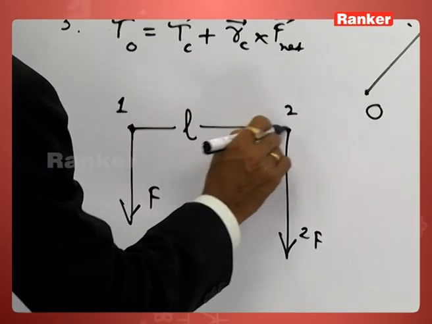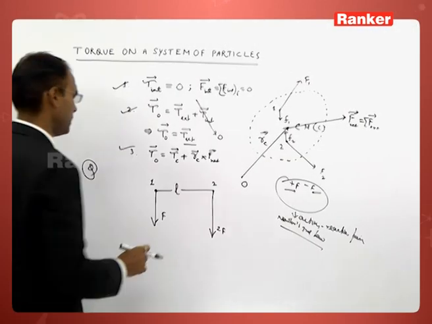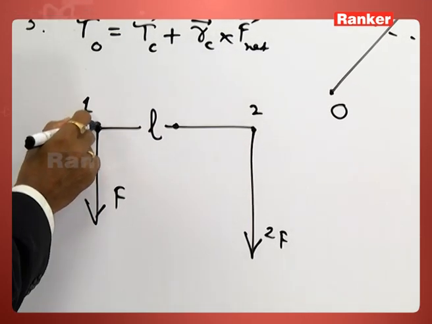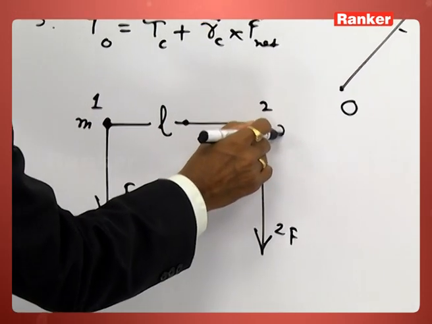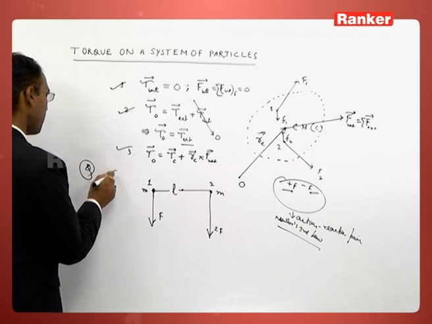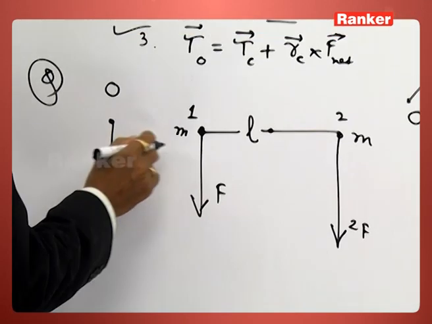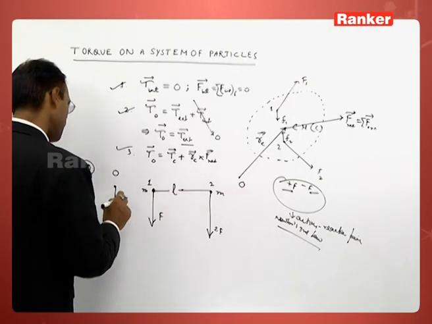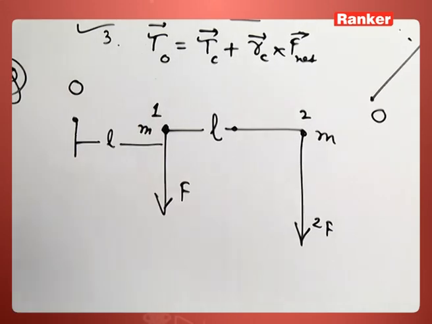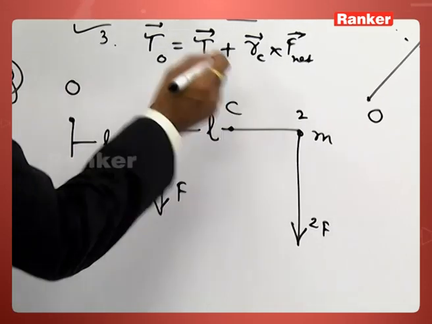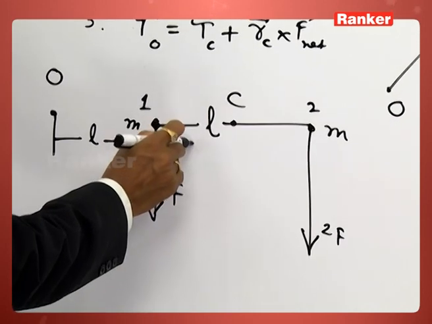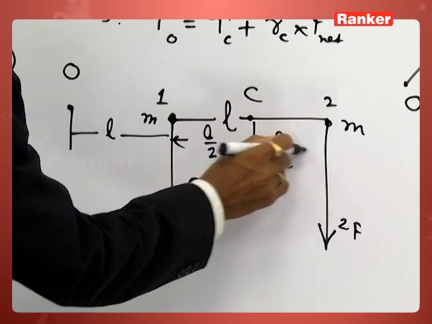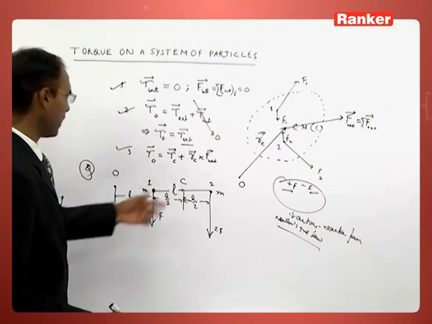The distance of separation between these two particles, let it be L. Each particle has mass m. Take the reference point here somewhere. On the line connecting these two particles, this distance is L. This is the center of mass. The center of mass is at a distance of L by 2 from both particles.